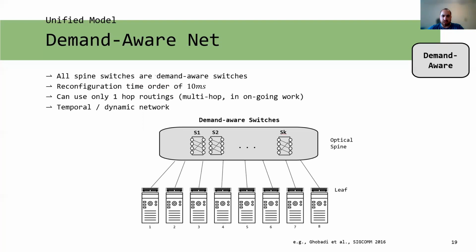The third topology type is the demand-aware net. Following the recent proposal from ProjecToR, all spine switches here are demand-aware switches. These can create arbitrary matchings in any order and will respond to traffic demand in an online manner. This comes at the cost of a slow reconfiguration time in the order of tens of milliseconds.